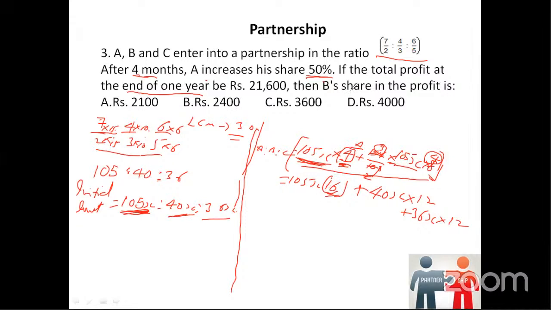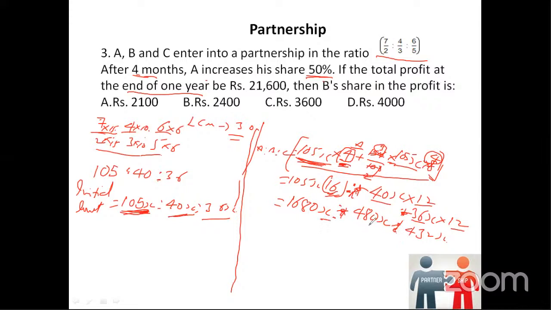Is it clear so far? Okay, great. Fine. So what happens now? 105x into 6 will give us 1680x, plus 40 into 12 will give us 480x, plus 36 into 12 will give us 432x. Okay, so this is not plus, actually, I'm sorry, this is actually the ratio, ABC ratio. So we are not going to do any plus here. We are just writing the ratio. Fine.